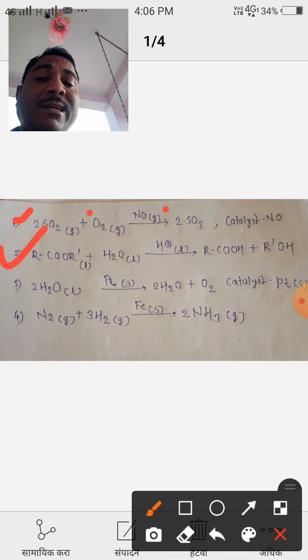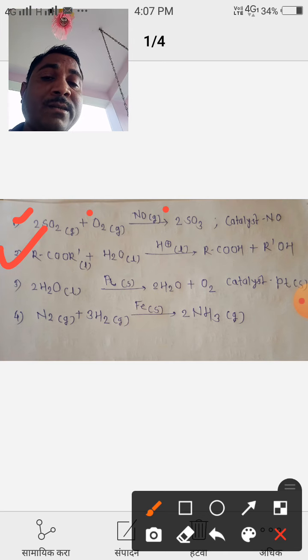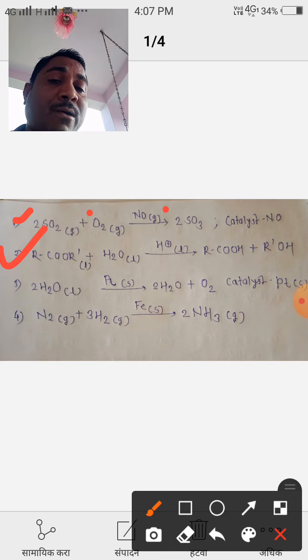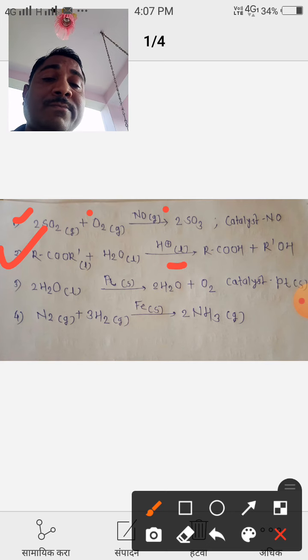In the second reaction, when the ester RCOOR' is reacted with water, that means a hydrolysis reaction takes place. Ester is in the liquid form, water is in the liquid form. This reaction takes place in the presence of H+ ion, which is also in the liquid state.